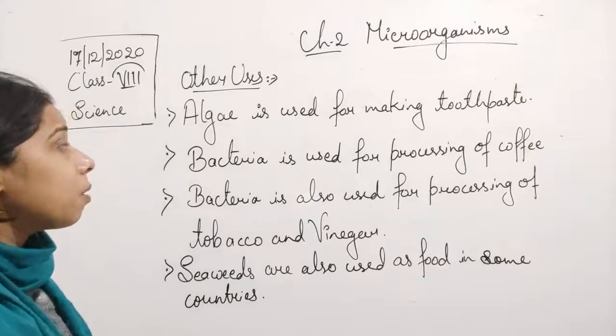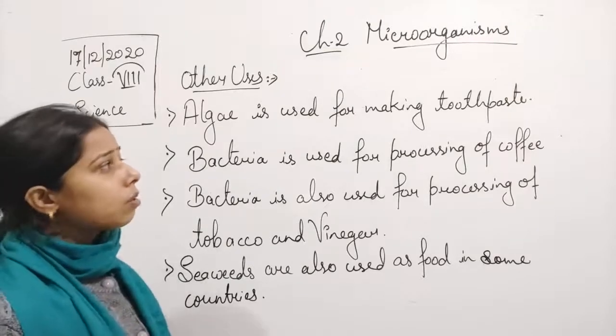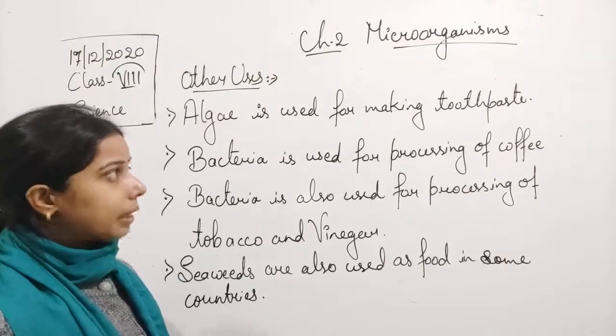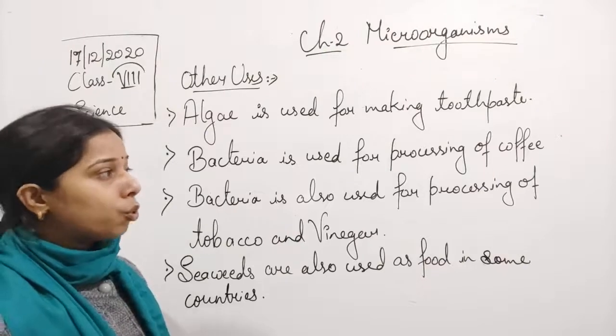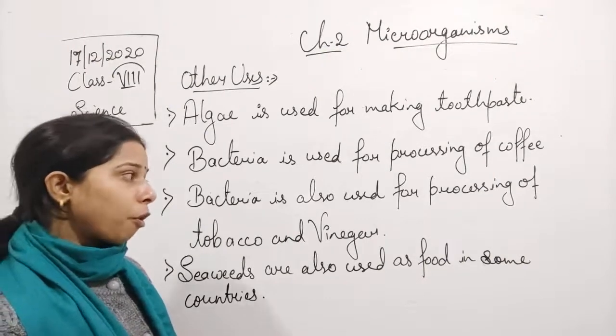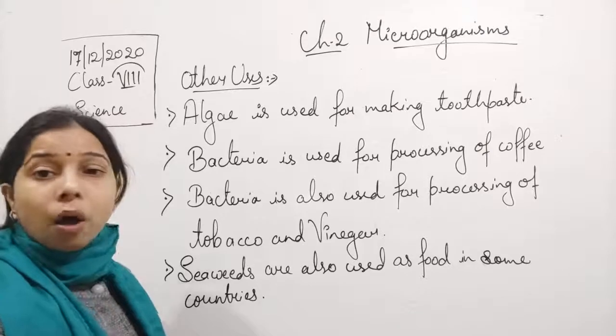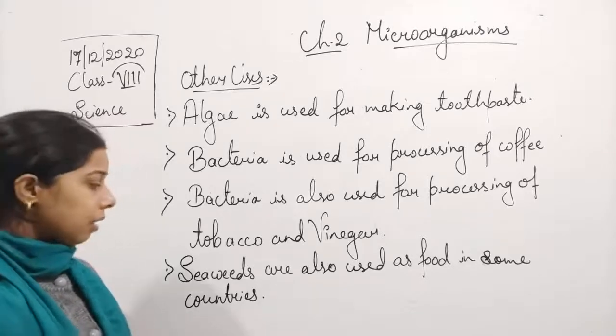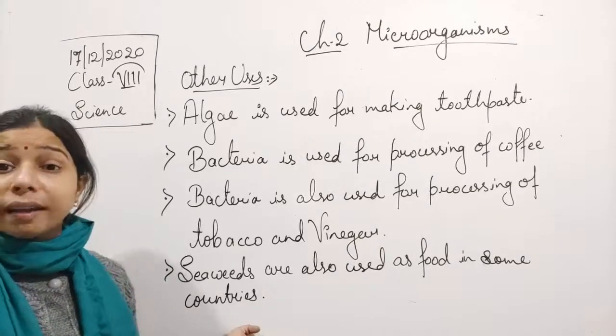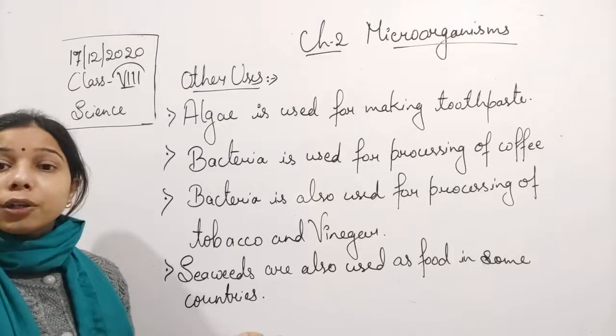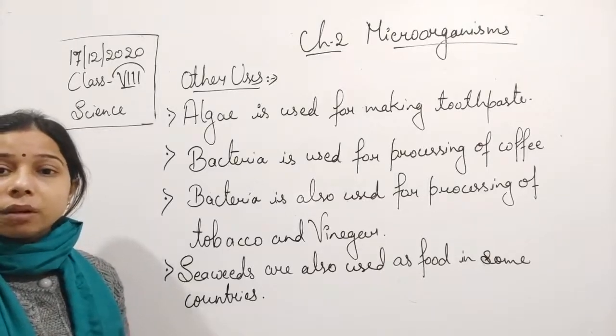Okay, so these are some of the other uses of microorganisms. They help in making toothpaste. They are also used for processing coffee and tobacco, as well as vinegar, and there are algae which are edible and used as food in some countries.